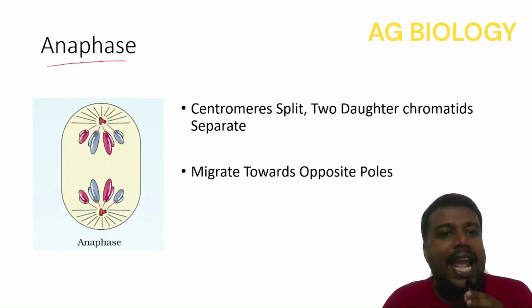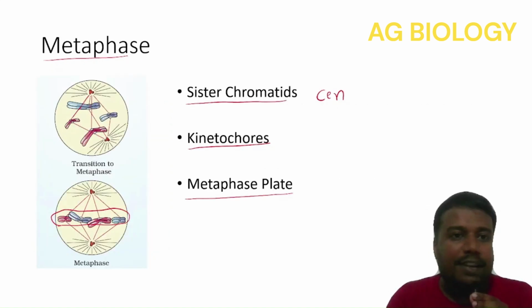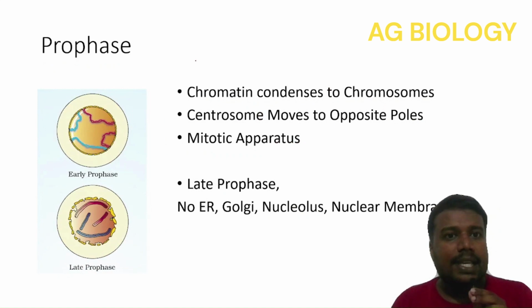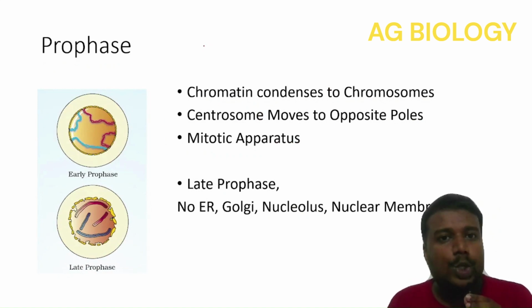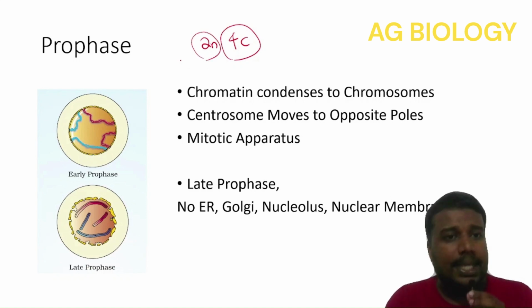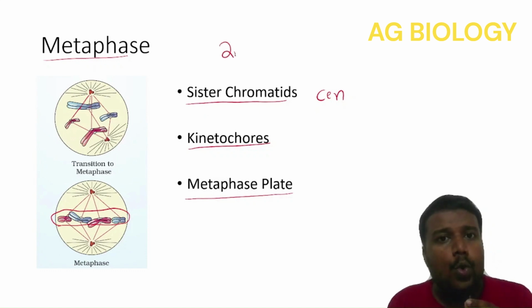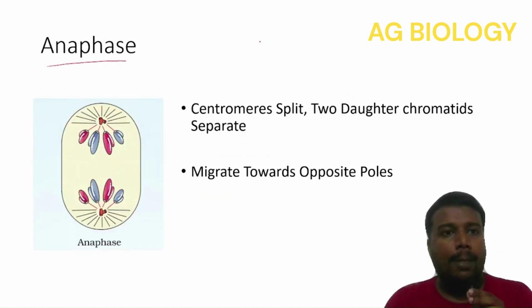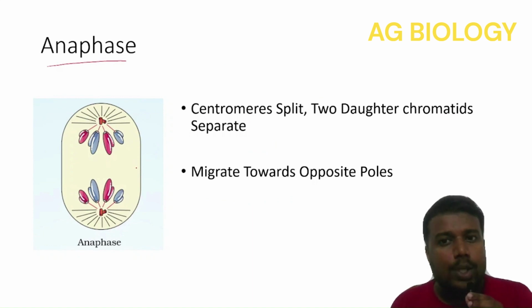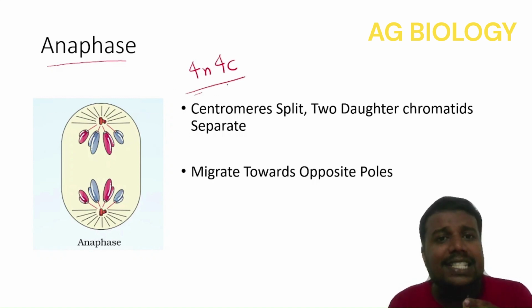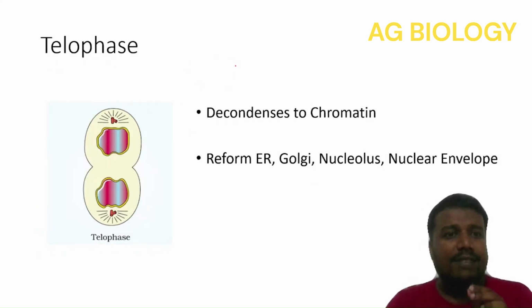Let's look at the ploidy and DNA content during different phases of karyokinesis. Yes, as the genome has duplicated during S phase, the DNA content can be described as 4C and the ploidy level is 2N. It is the same during metaphase, 2N and 4C. What happens during anaphase? The daughter chromatids are separated and you can see the ploidy number is 4N and the DNA content is 4C, which is the same for telophase.